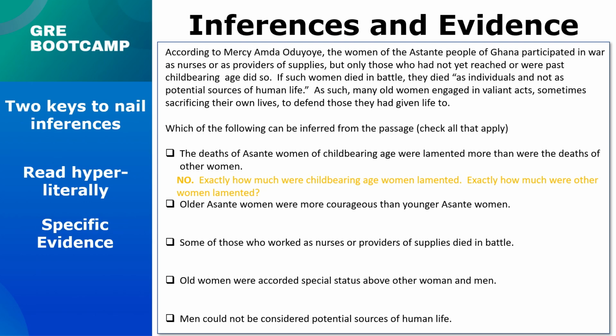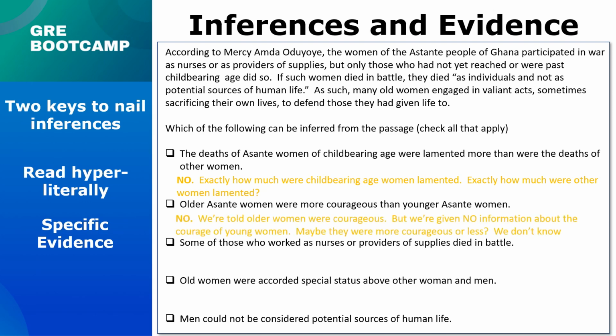Answer choice 2 has the very same problem as the previous answer choice. It's a comparison. While we're given some evidence that older women were courageous, we have zero information on how courageous younger women are. Maybe they're more courageous, maybe they're less courageous. We don't know, but we have to have both pieces of information in order to make a comparison.